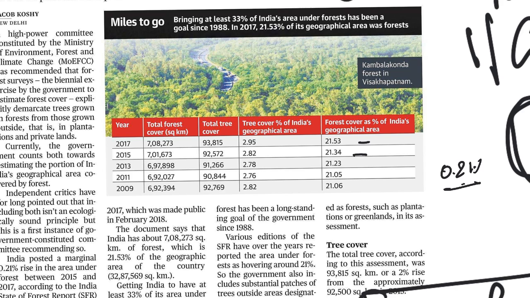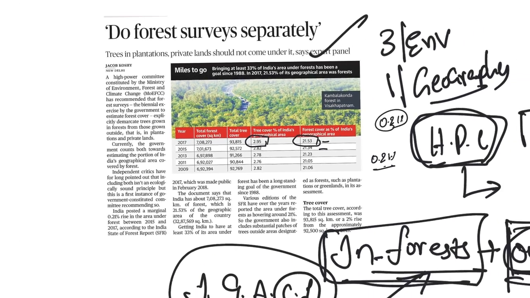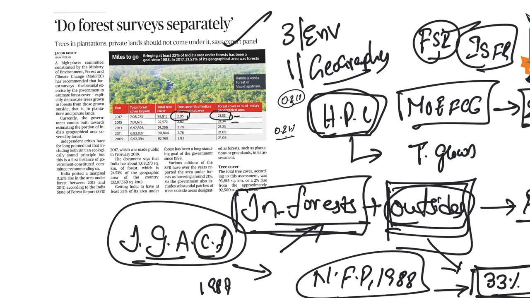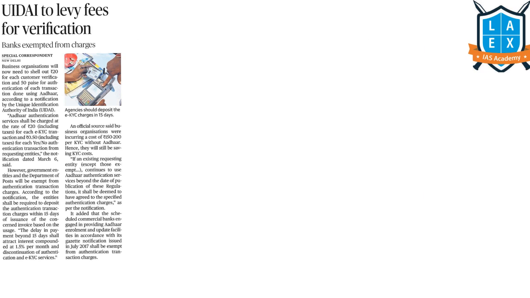So from this table, what is important for us is we should remember these. What is the tree cover? It is 2.95%, and what is the forest cover as a share of India's geographical area? It is 21.53%, and there is a 0.21 increase from 2015 to 2017. The survey is conducted by the Forest Survey of India. This organization works under the Ministry of Environment and Forests and it conducts the survey and assesses the forest resources in the country.